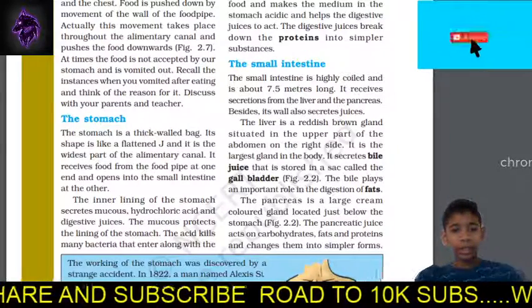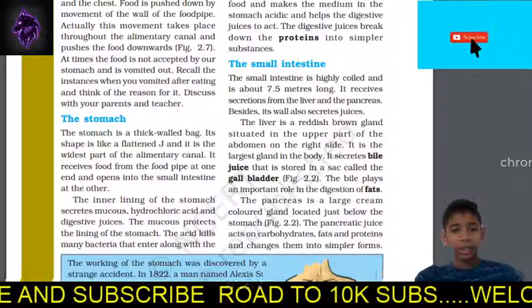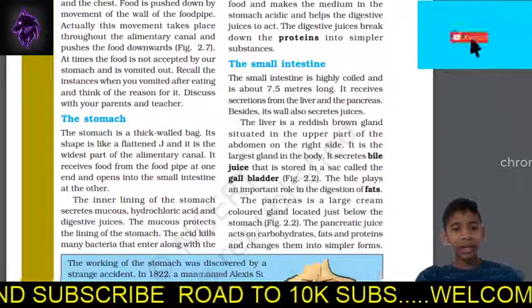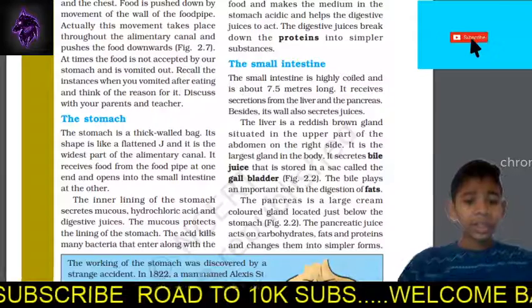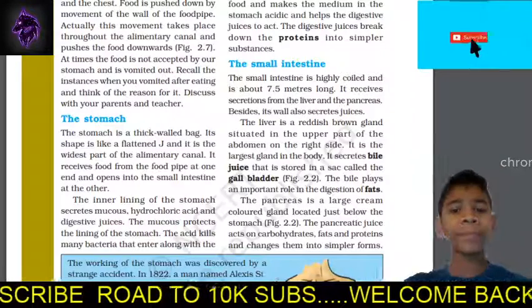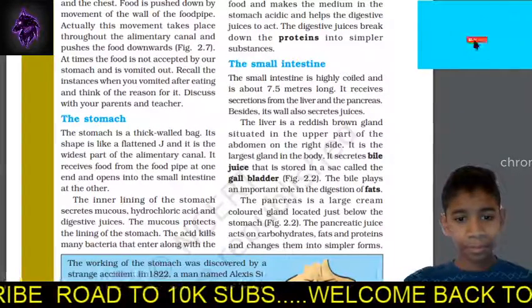So, recall the instances when you vomit after eating and think of the reason for it. Discuss with your parents and the teachers. Okay? Please do discuss that.